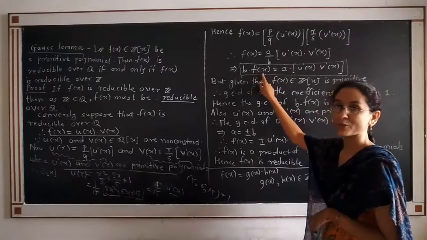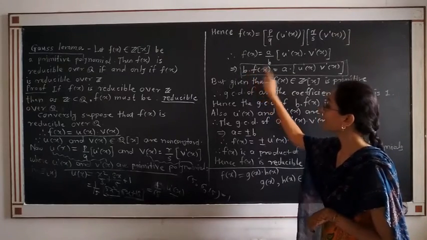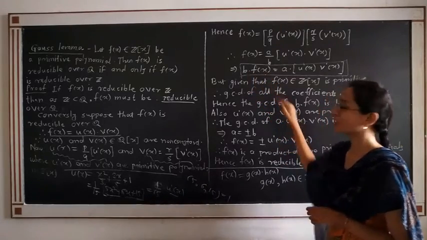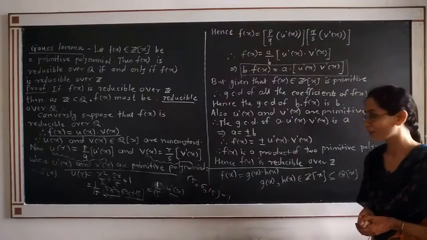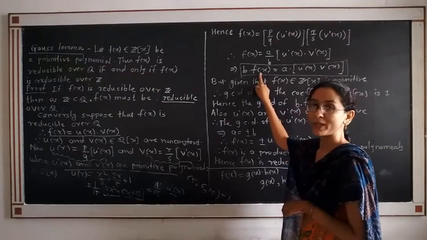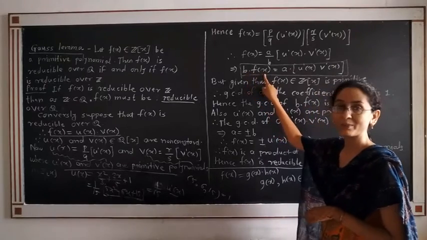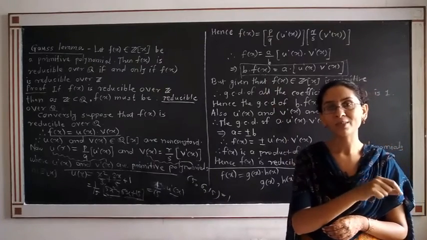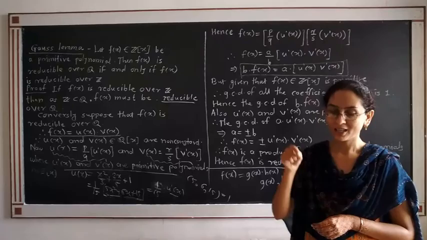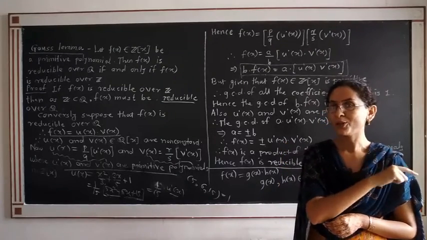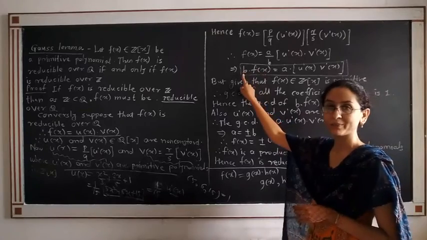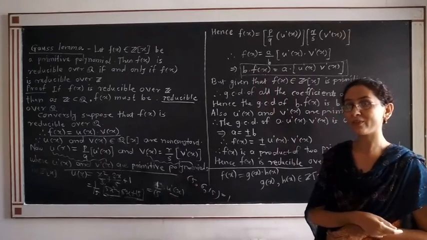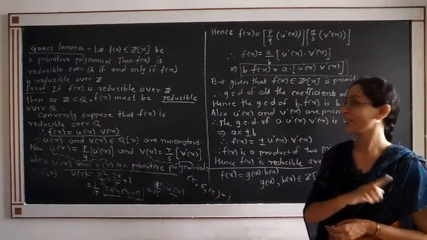Therefore, the greatest common divisor of all the coefficients of the polynomial b into f(x) is equal to b. f(x) is a primitive polynomial and you are multiplying it by a constant integer b, so you are multiplying each coefficient of f(x) by b, and therefore the greatest common divisor of all the coefficients of b into f(x) is equal to b.